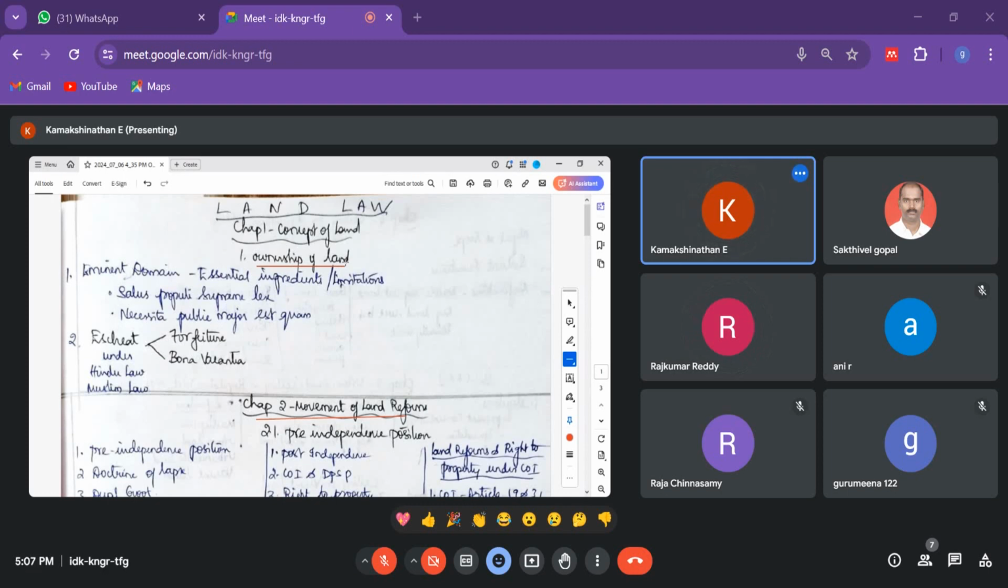Now next, page number 4, eminent domain. This is a very important point. I am underlining it in the laptop also. Eminent domain means it is actually the power of the government to take the private property for public use. For example,